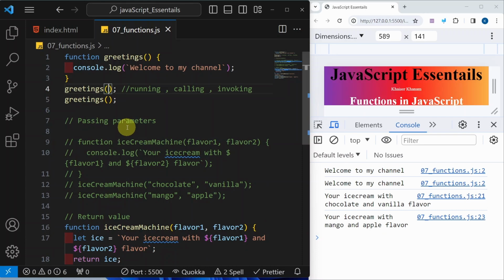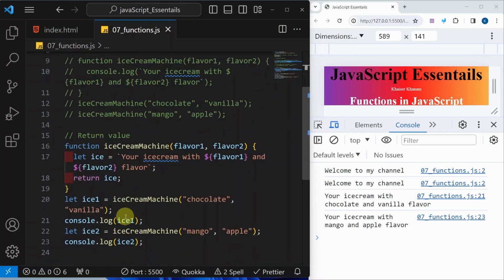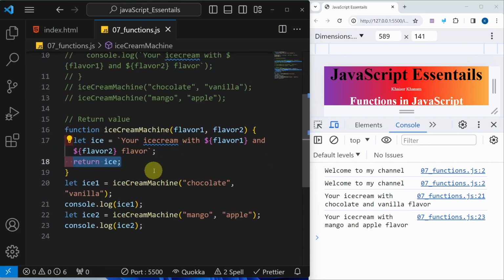To take away from this: not all functions have to accept parameters and generate a result, and also not all functions need to return a value. You can simply log and display the result. Even if you don't use the return keyword, if you simply want to display the message, you can easily execute the function.